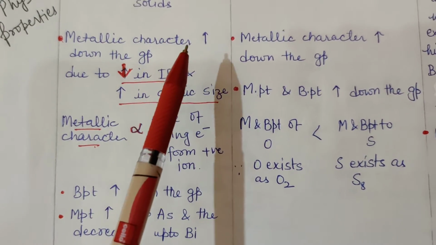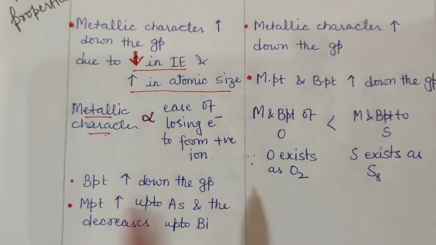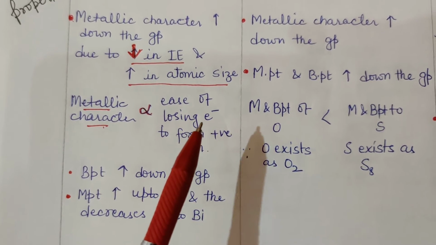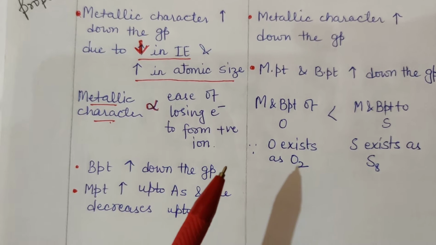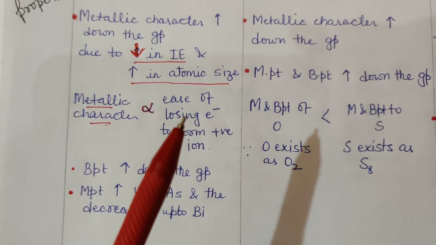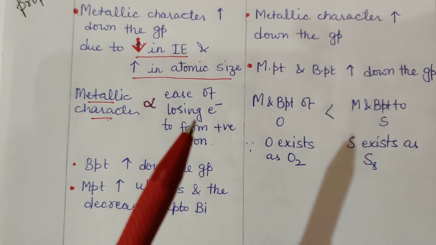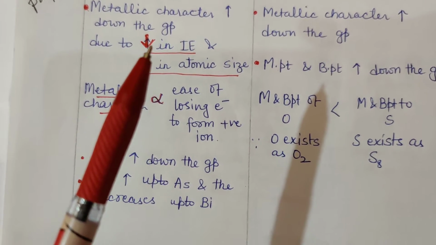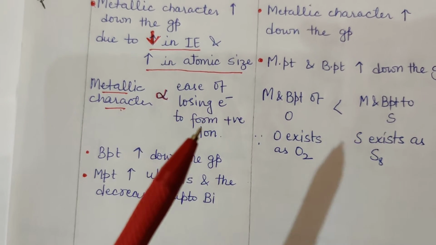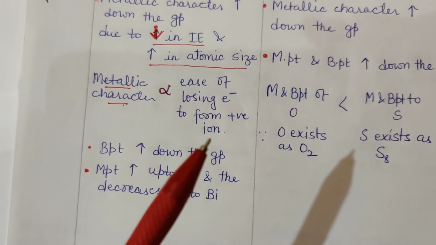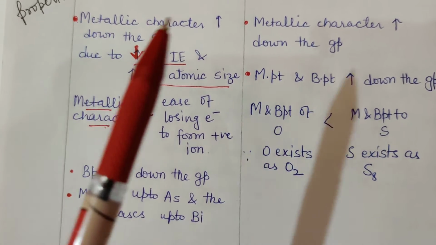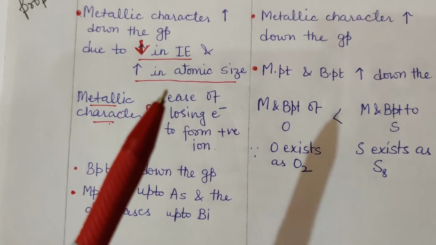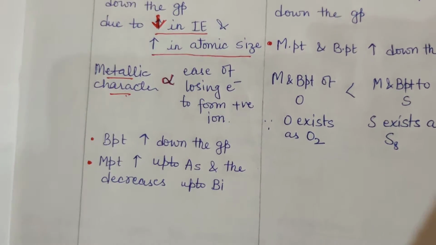Metallic character increases down the group. Why? Because metallic character is directly proportional to ease of losing electron to form positively charged ions. And we know that this ease of losing electron will be inversely proportional to ionization enthalpy. That means lower the ionization enthalpy, more will be the ease of losing electron. Therefore, metallic character increases down the group due to decrease in ionization enthalpy and increase in atomic size.